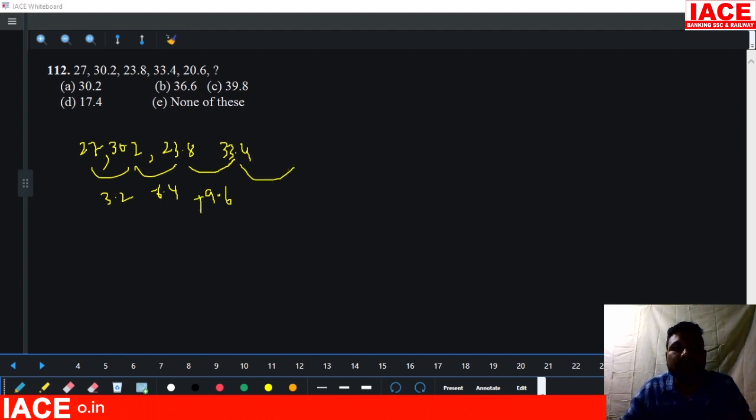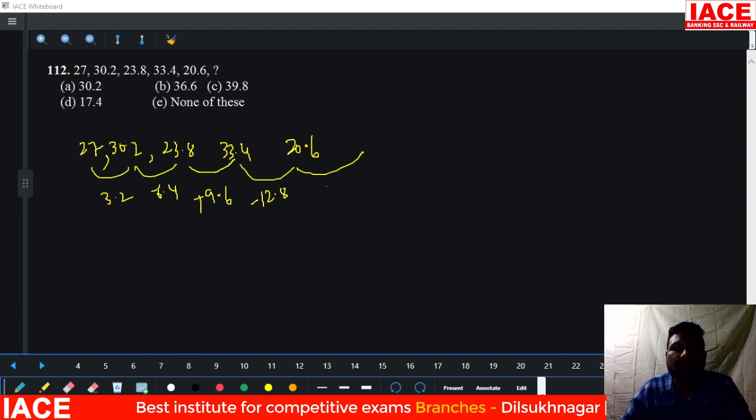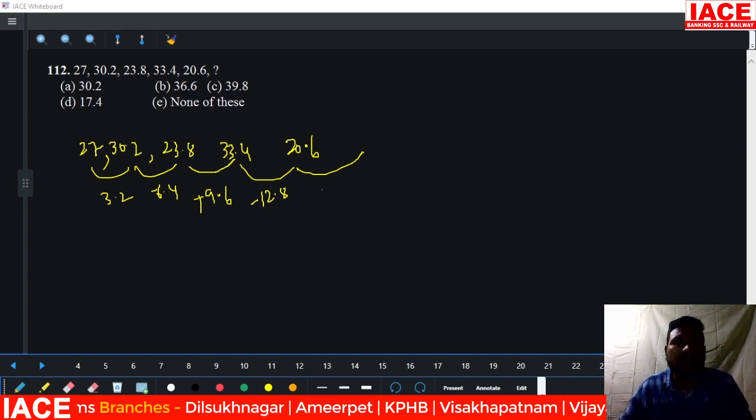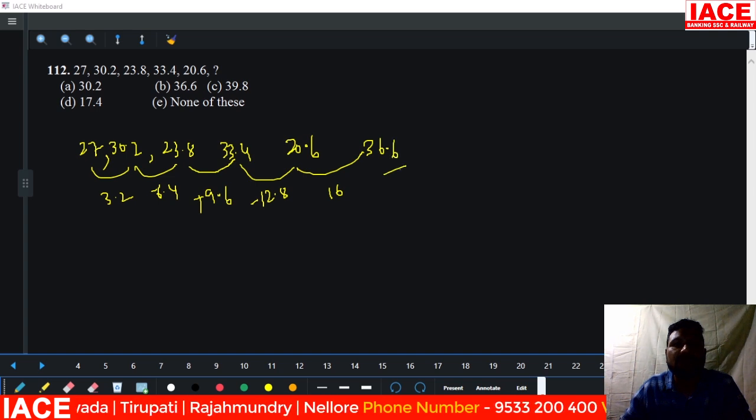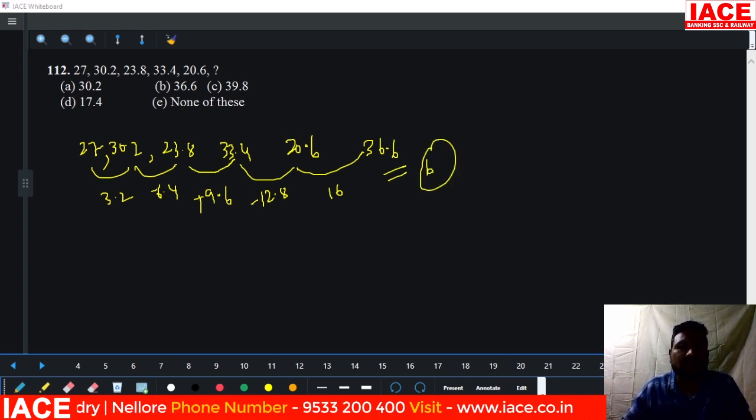Then next, 20.6: 3.2 added, and 12.8 is removed. Next we add 12.8 and 3.2, which is overall 16 added. Then 16 added, it becomes 36.6. Then option B is our answer.